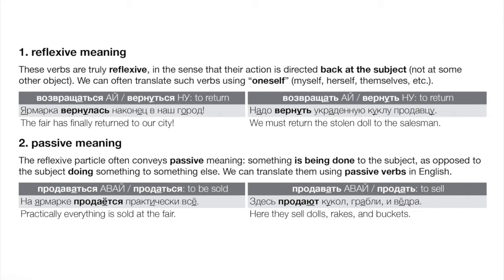Right? So here they sell dolls, rakes, and buckets. And by the way, if you remember, I believe in book one, we first learned this construction, right? Third plural verb telling us what people do, literally what they do. Продают, and that's sometimes called a passive in quotation marks, third plural passive, quote unquote, right?